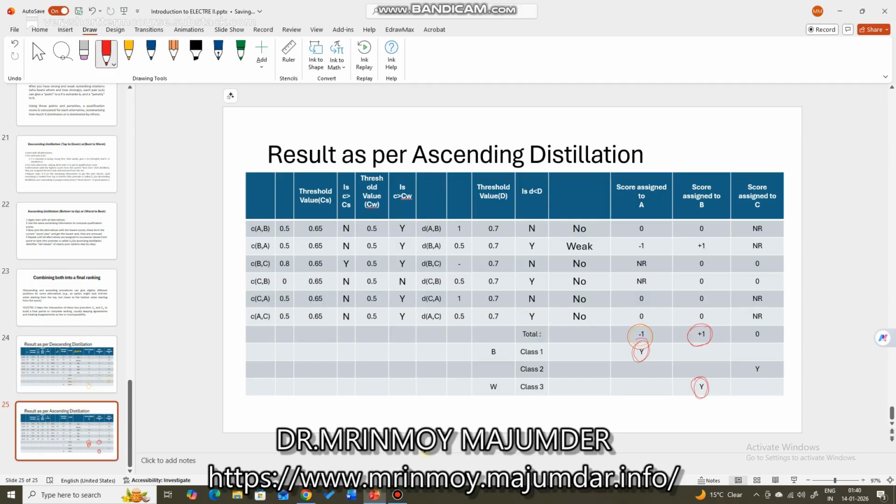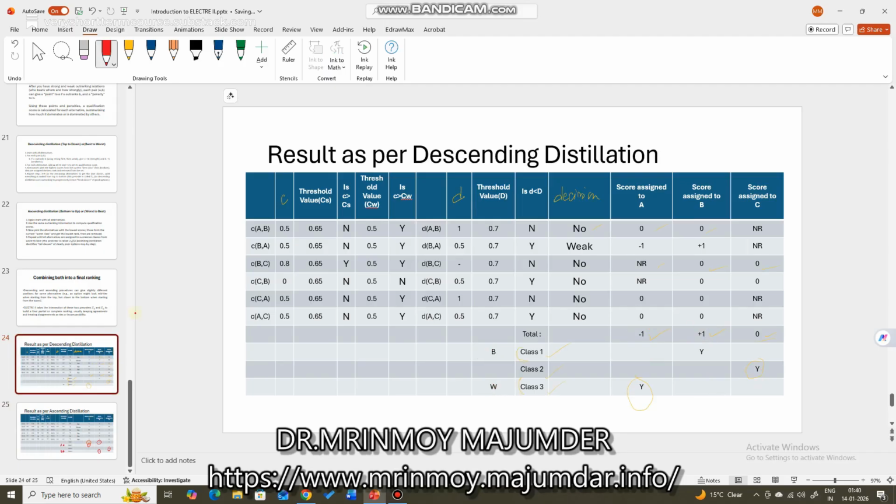And C is in between them, so it will be assigned class 2. Right? So this is the worst class. I have written here not correctly. This will be the worst class, and this will be the best class. But in this case, this is the best class.